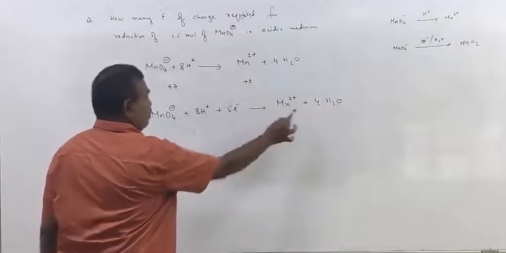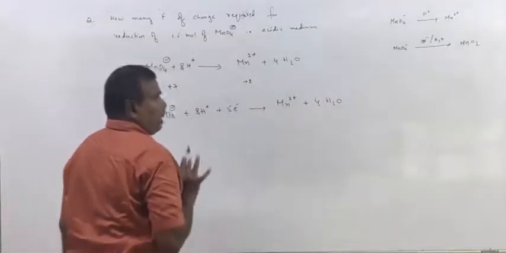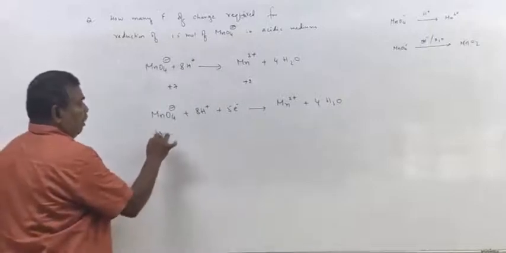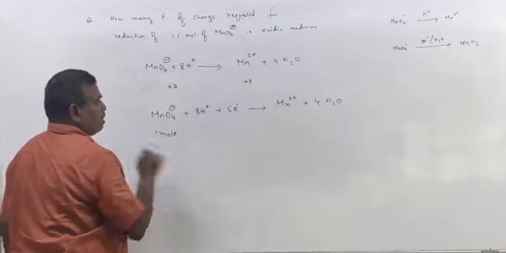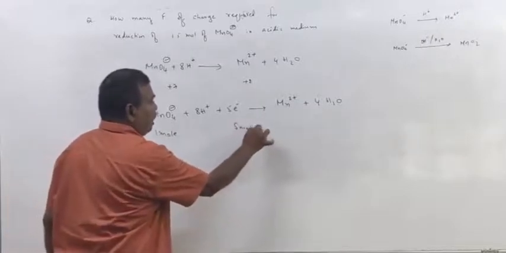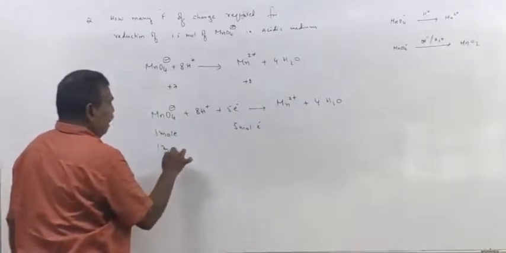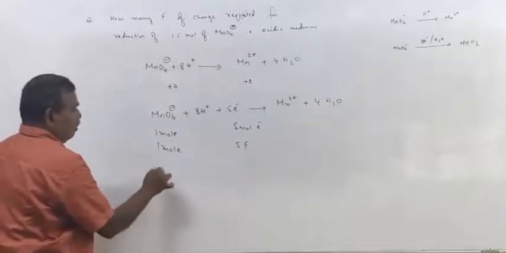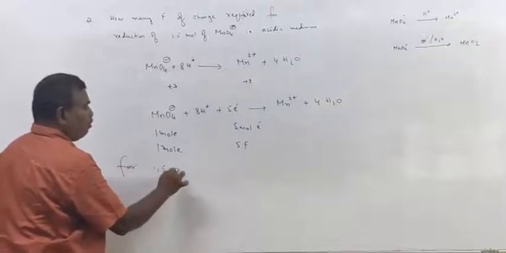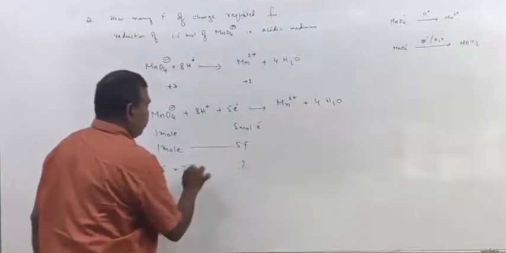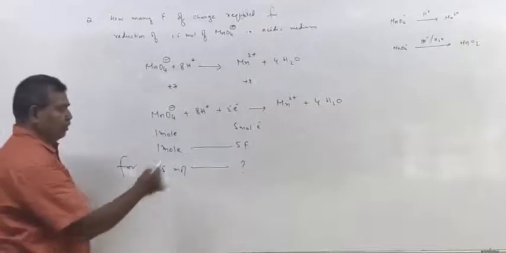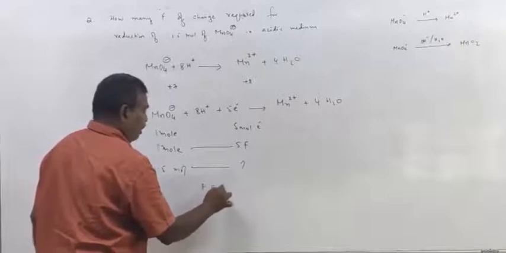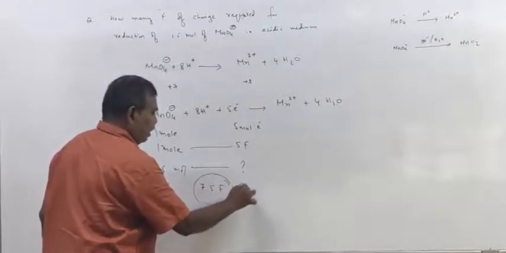Now see, atoms are balanced, charges are also balanced. Now according to stoichiometry, 1 mole of MnO4 minus ions requires 5 moles of electrons. 1 mole of MnO4 minus requires 5 Faradays of charge. For 1.5 mole, how many Faradays of charge are required? So it is 7.5 Faradays of charge.